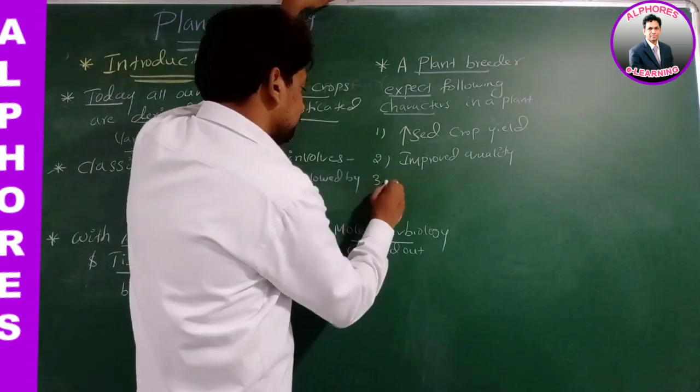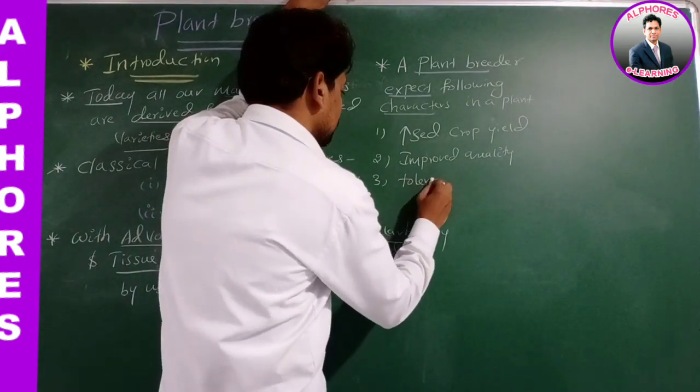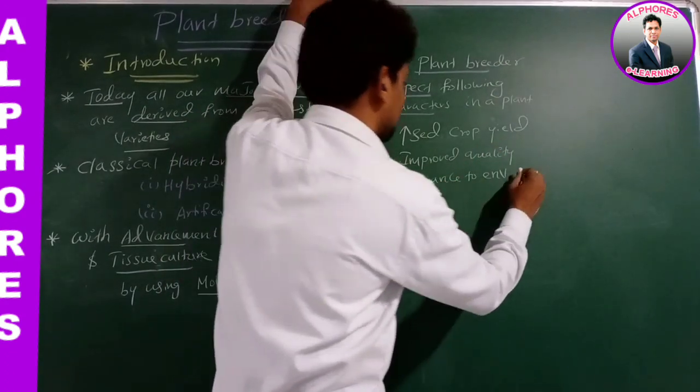Number 3: tolerance to environmental stress.